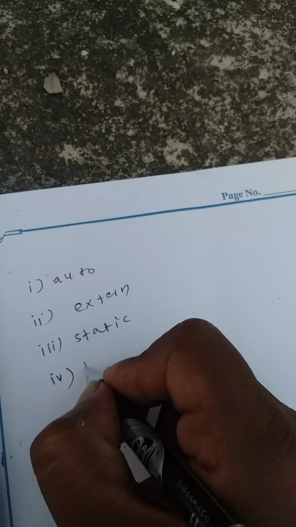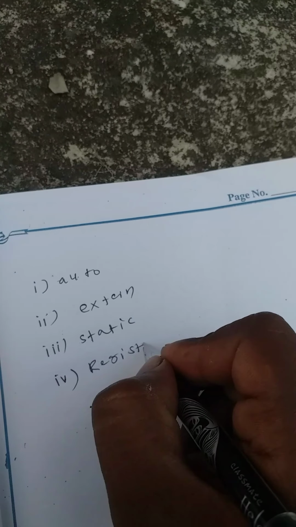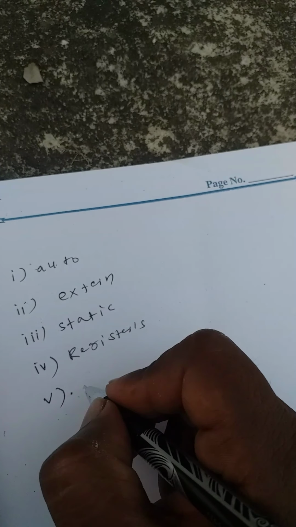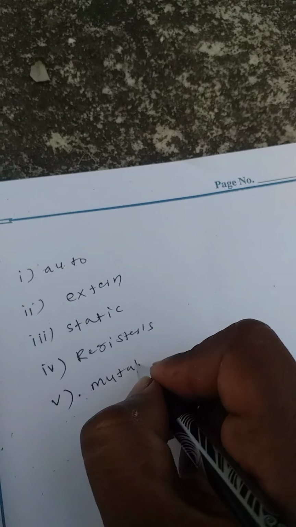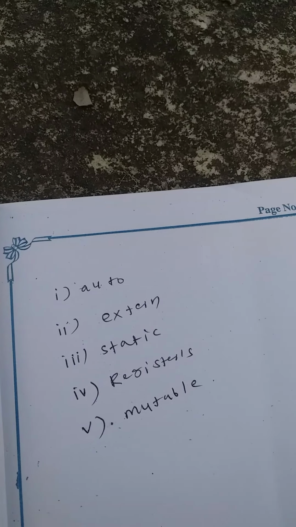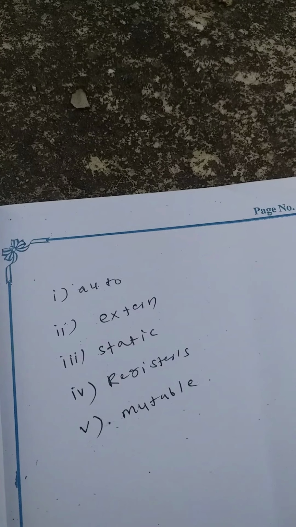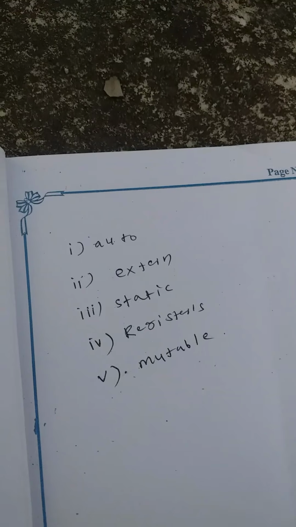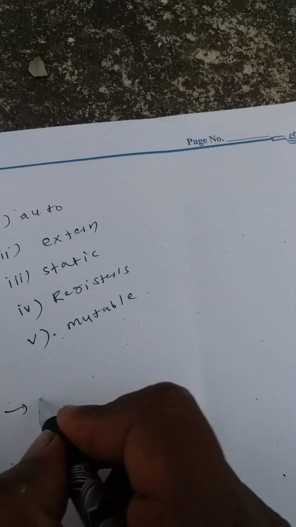Then register. And the final one is mutable. These five are included in the C++ programming language. Okay. Now let us discuss auto.